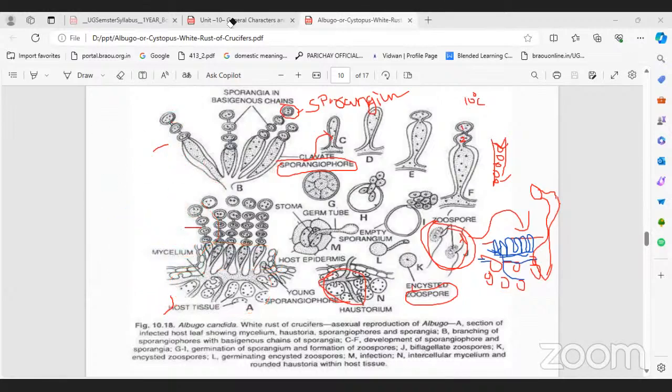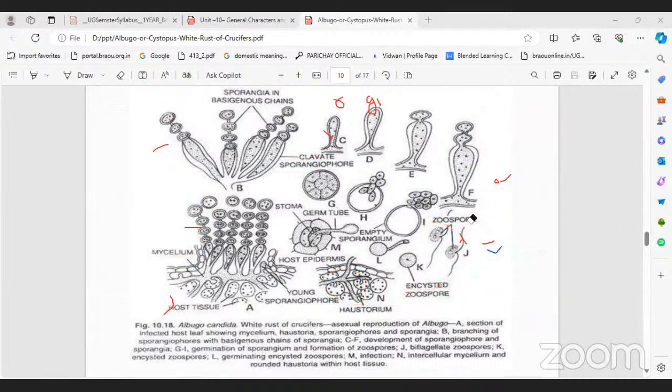Now let's see the sexual reproduction. What is sexual reproduction first? Fusion of gametes, right?